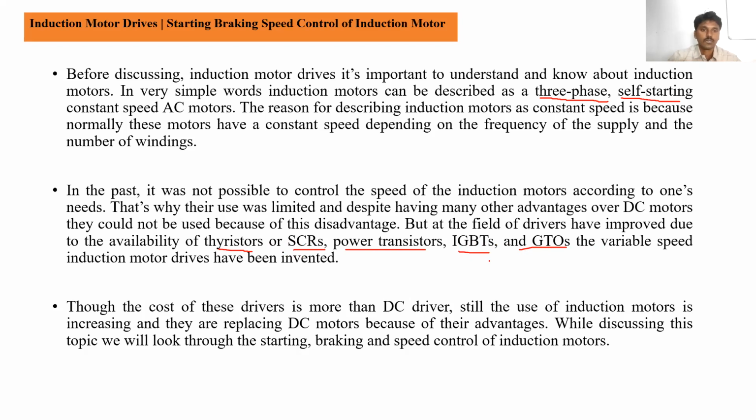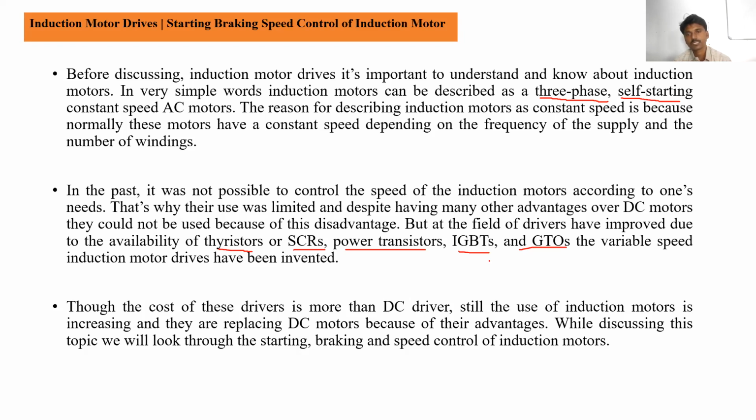For example, in the case of DC motors, commutators and brushes are present. Due to the presence of commutator and brushes, the weight of the DC motor is increased, the size of the DC motor is increased, and time to time maintenance is required. So the motor cost is also increased.